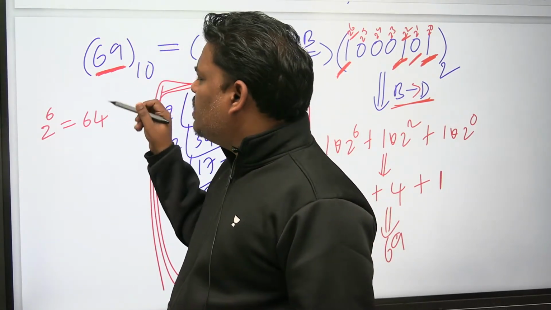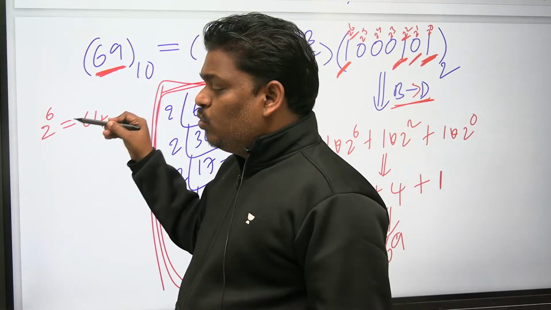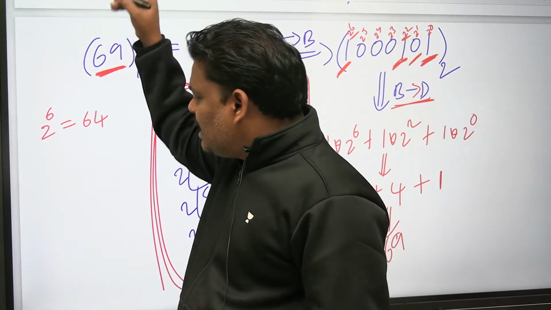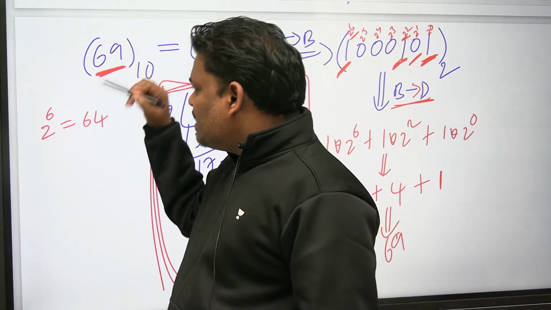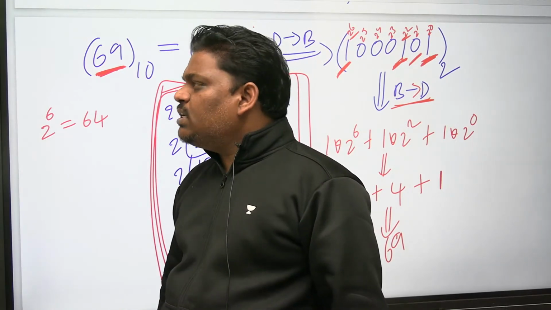So what I want to say is, for 69, you take the closest power of 2. You cannot cross it. Listen, for 69, take the closest power of 2 less than it, which is 2 power 6, because 2 power 6 is 64.